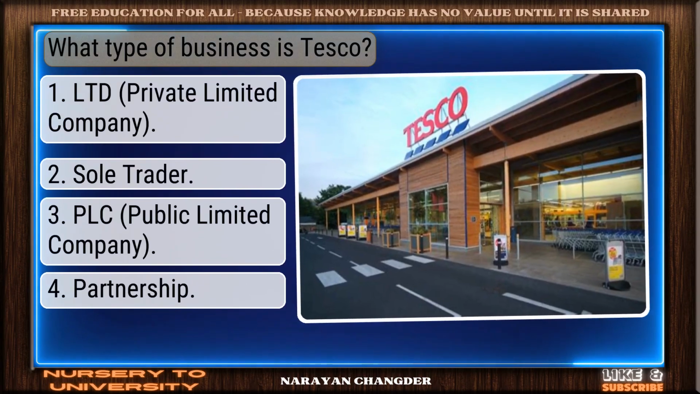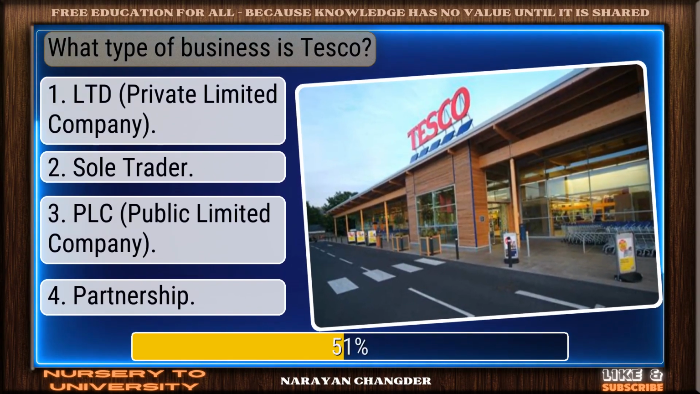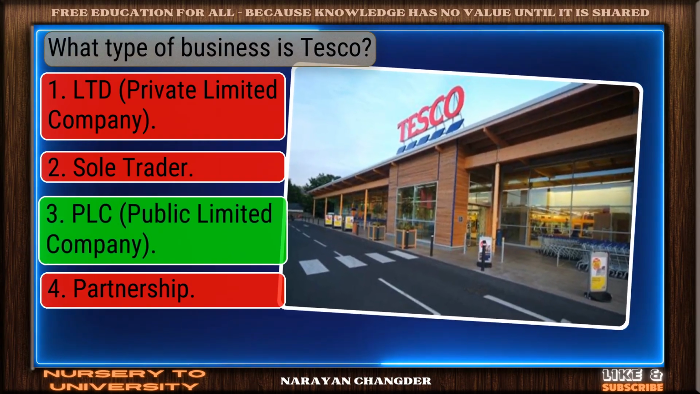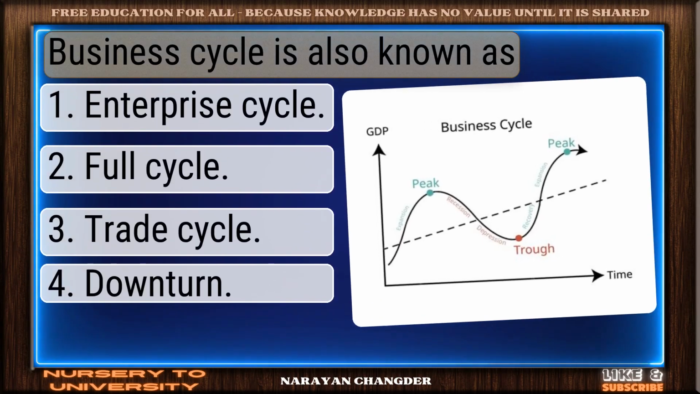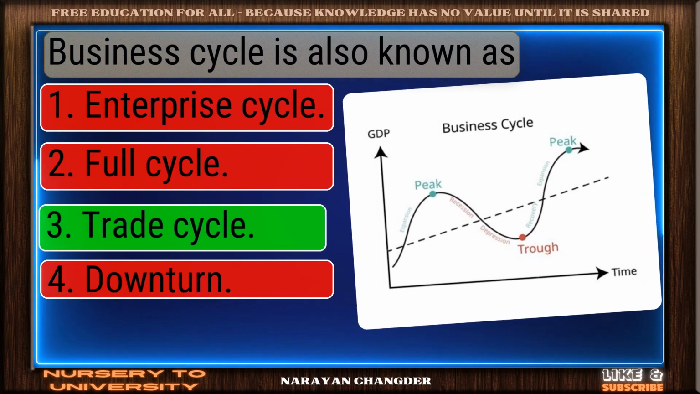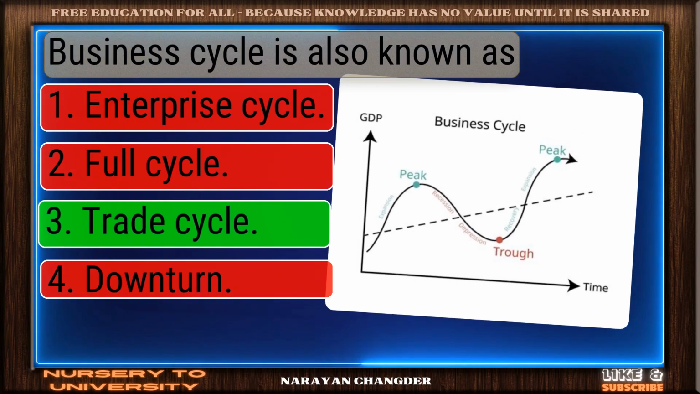What type of business is Tesco? You chose Pelsey, and it is correct. Business cycle is also known as. Strong choice. Trade cycle is the right answer.